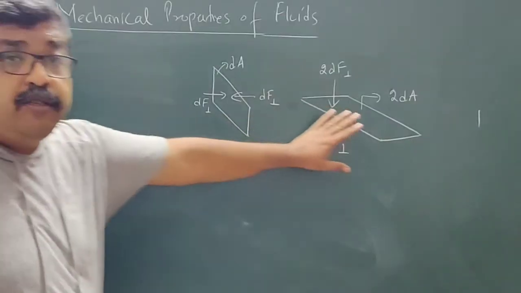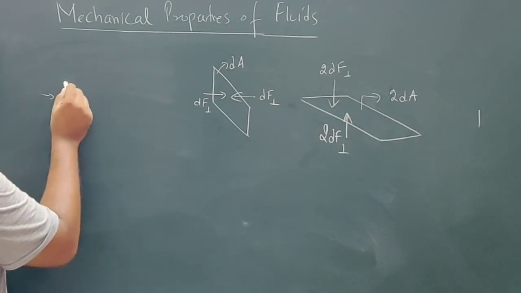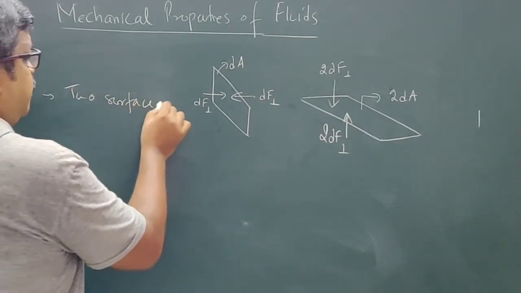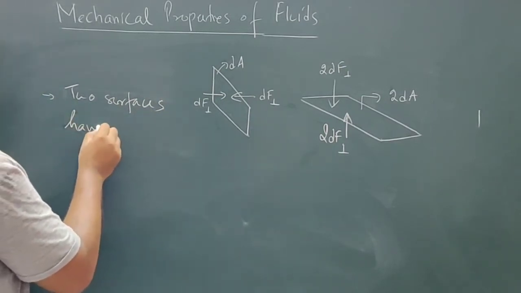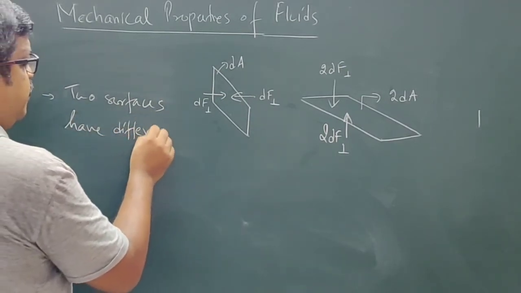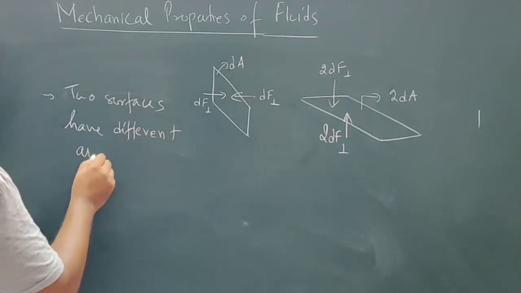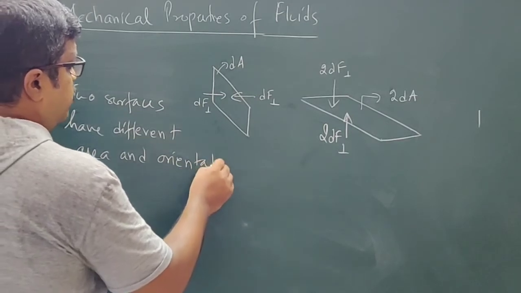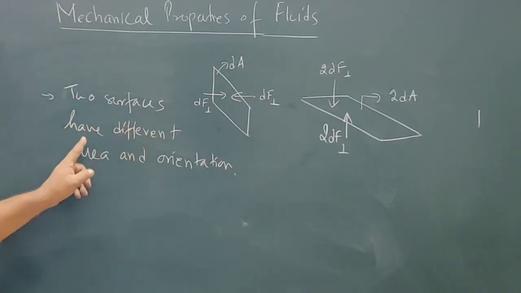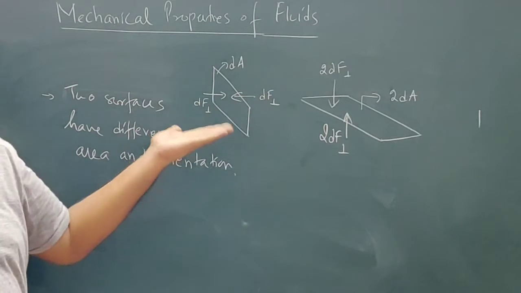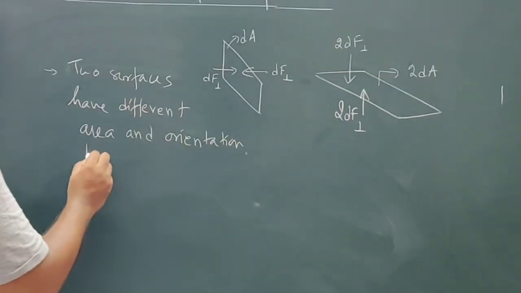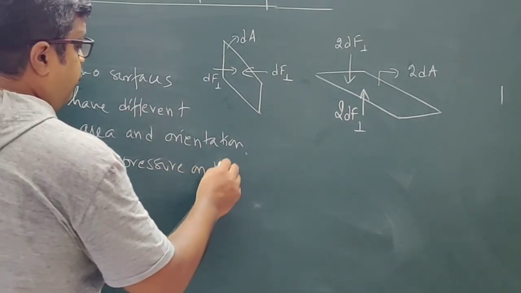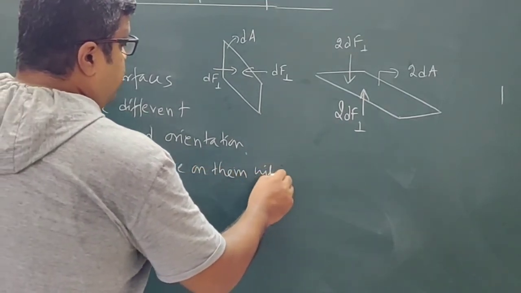Okay. So, from this observation, we can conclude that two surfaces have different area and different orientation, but the pressure on them will be the same.